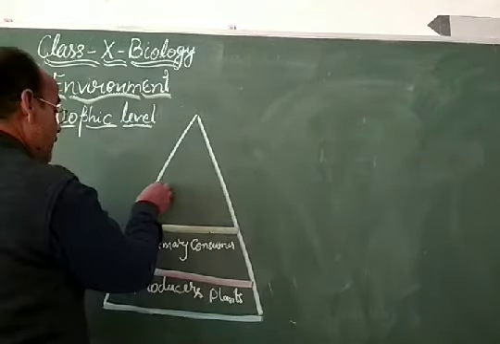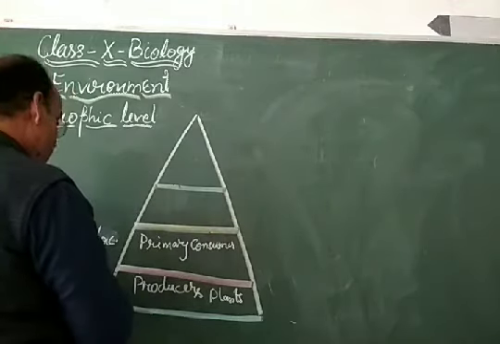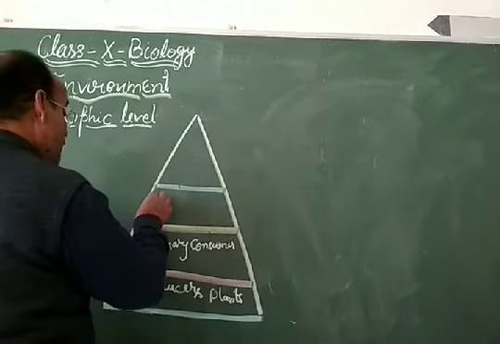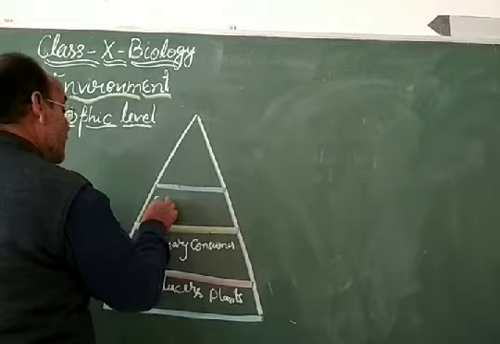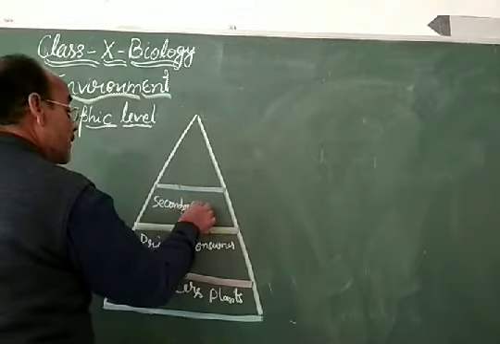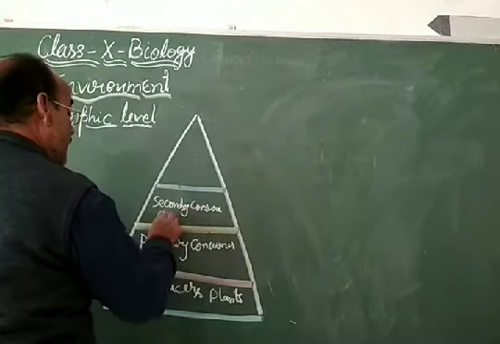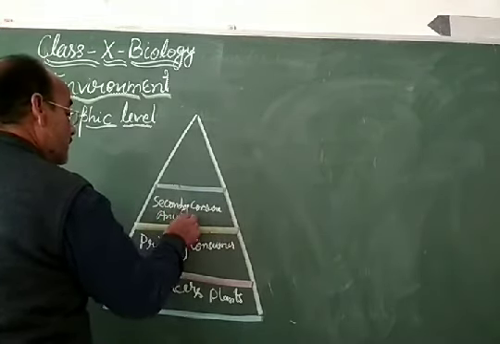At the third level, you see the population decreasing again, and that population is of the secondary consumer. Secondary consumers are carnivores, and these will be animals.